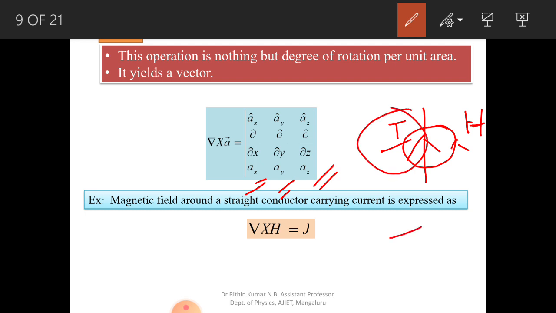J is the current through the unit area A, and it is called the current density J.